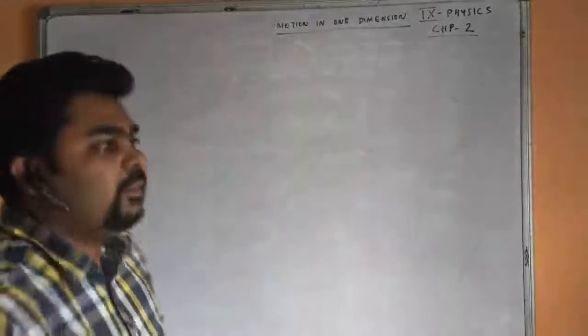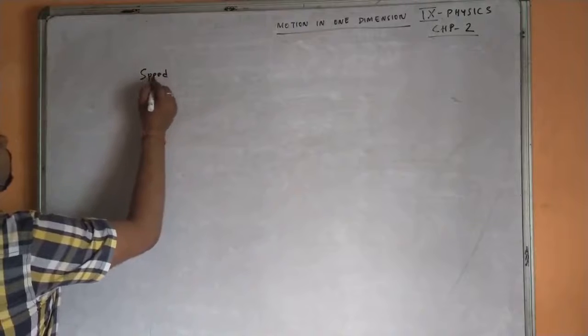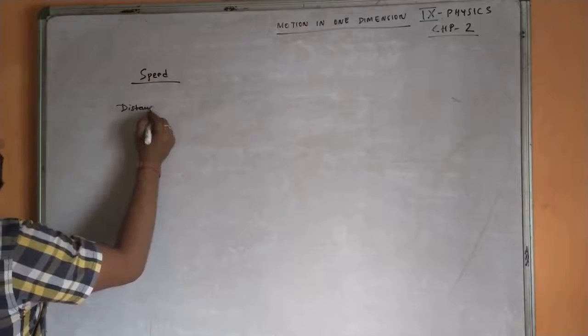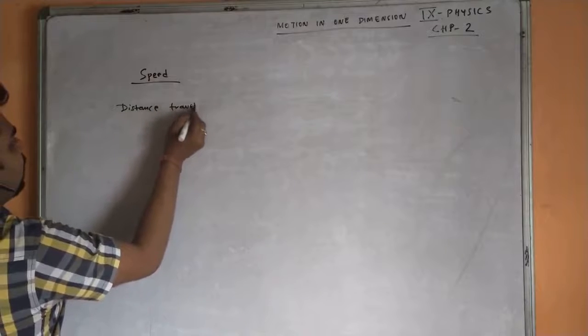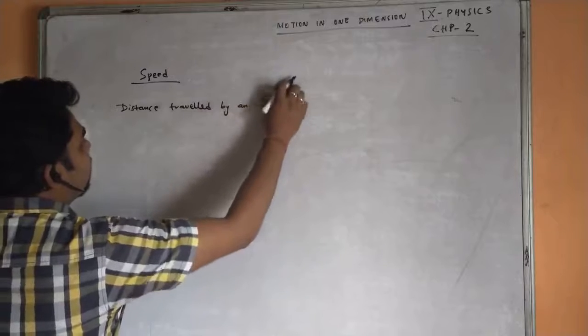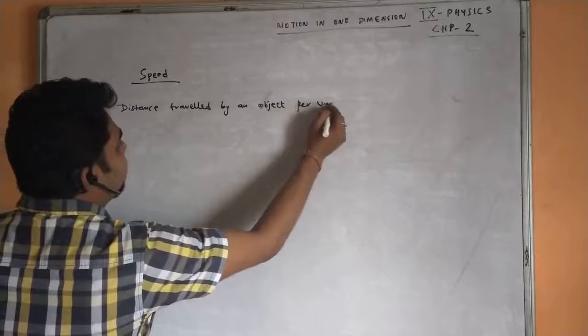Now when an object is in motion, it might have some speed. So what is speed? Distance traveled by an object per unit time.